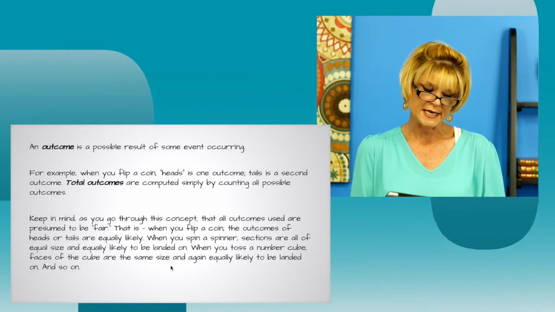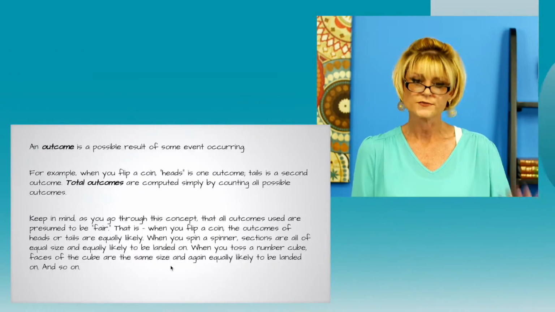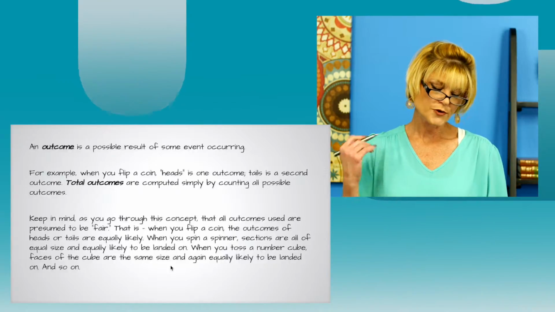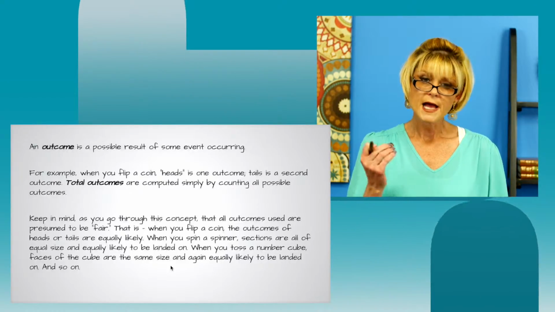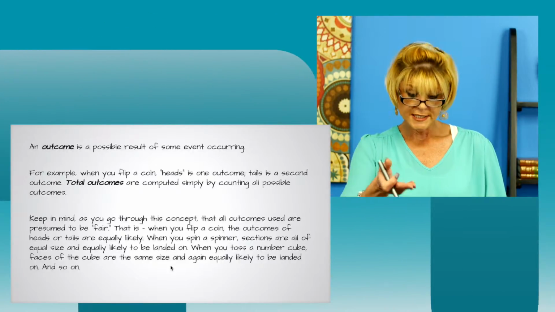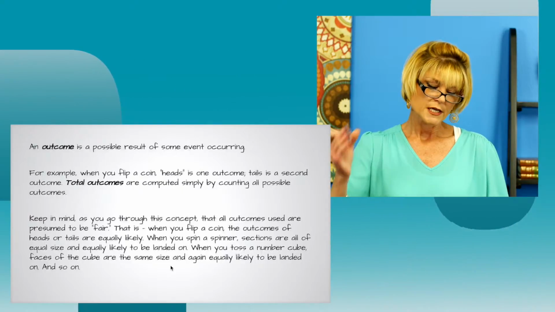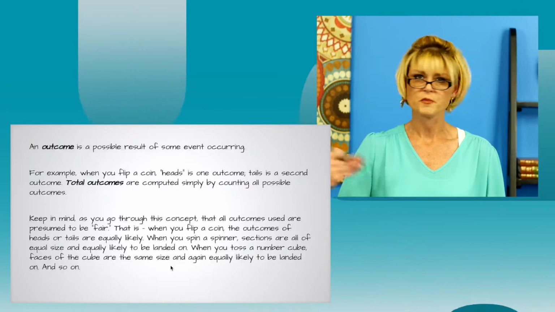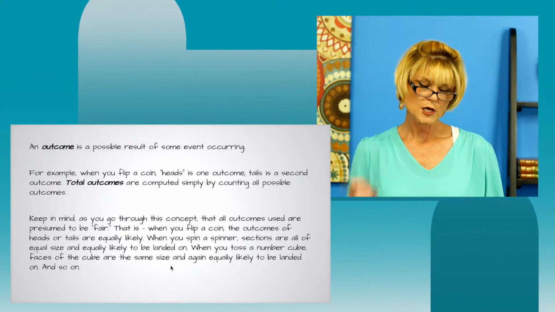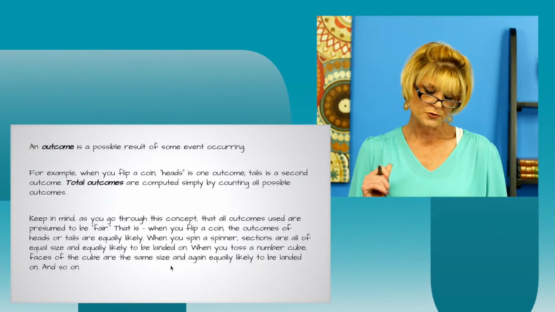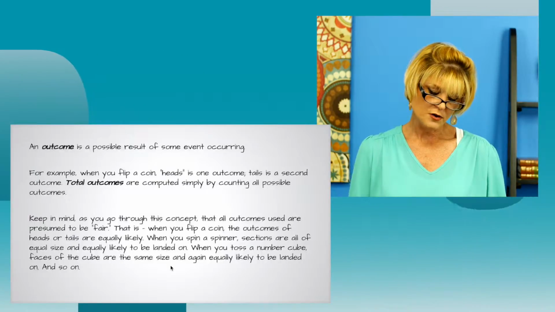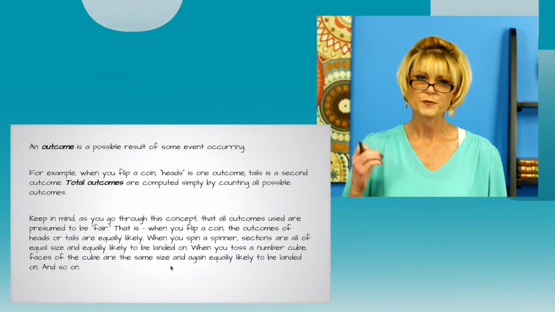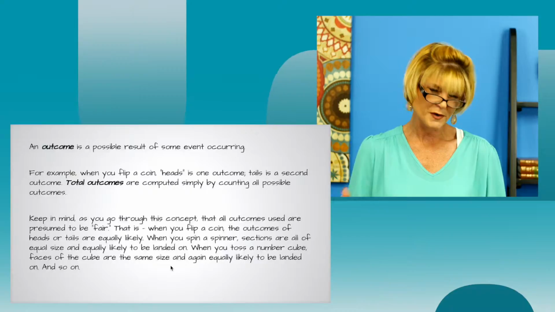Okay, so once again, an outcome is a possible result of some event occurring. So for example, when you flip a coin, heads is one outcome, tails is a second outcome. And then total outcomes are computed by simply counting all the possible outcomes. Keep in mind, and this is important as you go through this concept, that all outcomes that are used are presumed to be fair. Now, what do I mean by that?